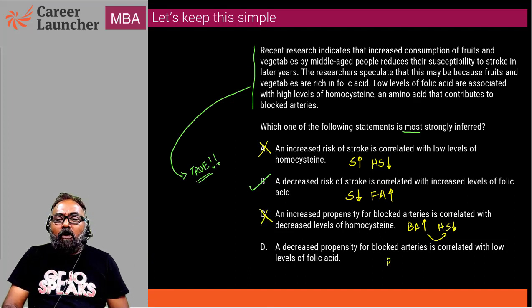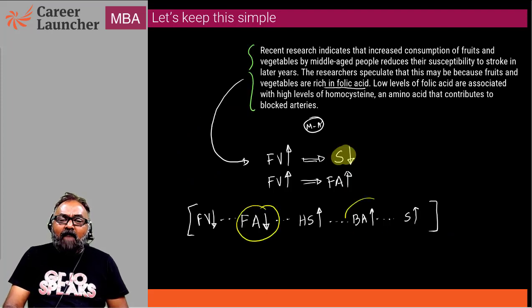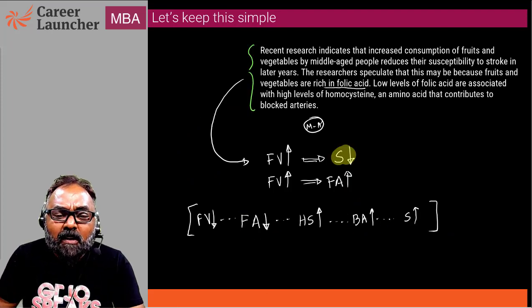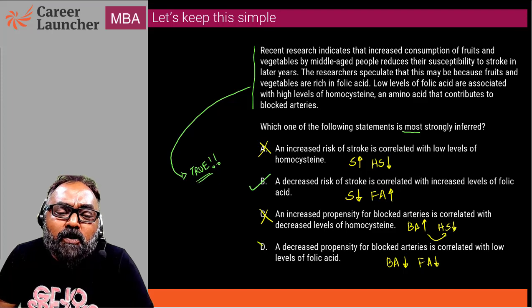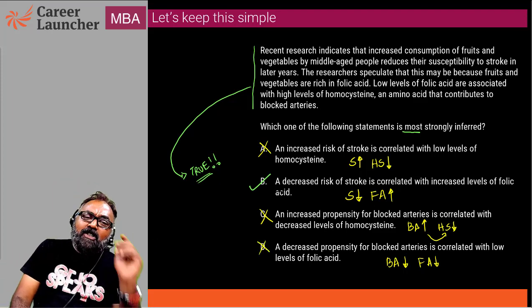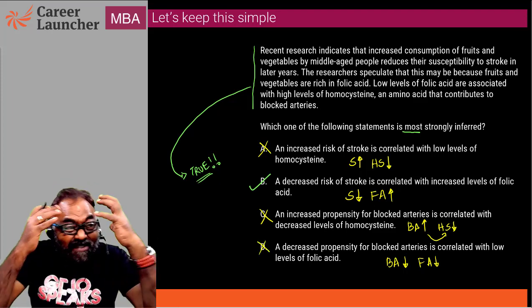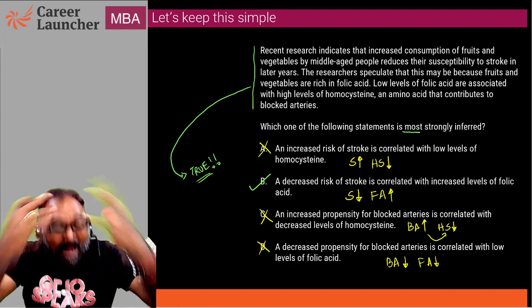Decreased propensity of blocked arteries is correlated with low levels of folic acid. Are they directly proportional, BA and FA? No, FA and BA are inversely proportional. That's it. So I'm just showcasing this question to get this in your head.